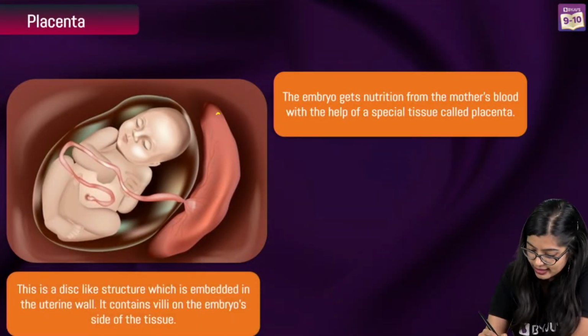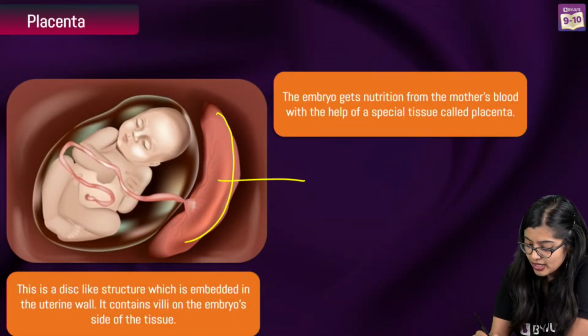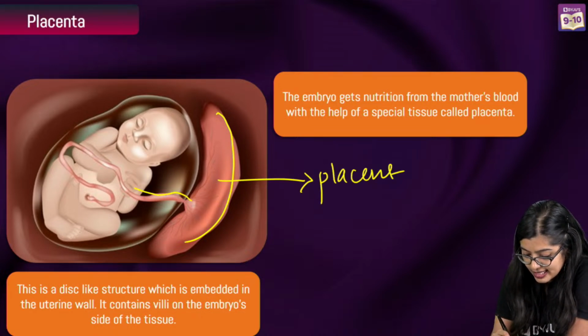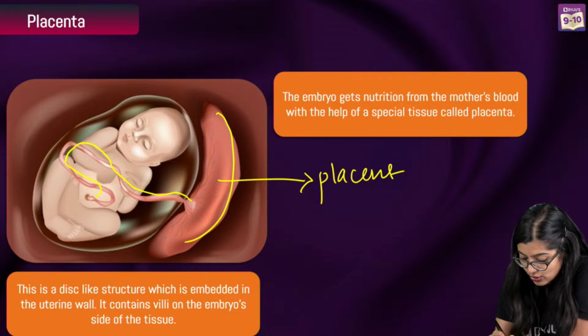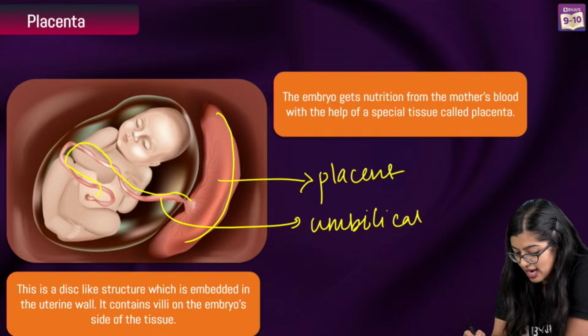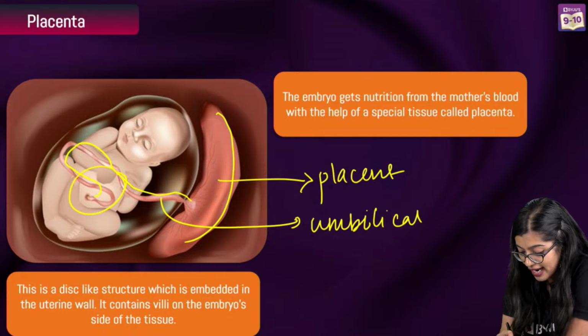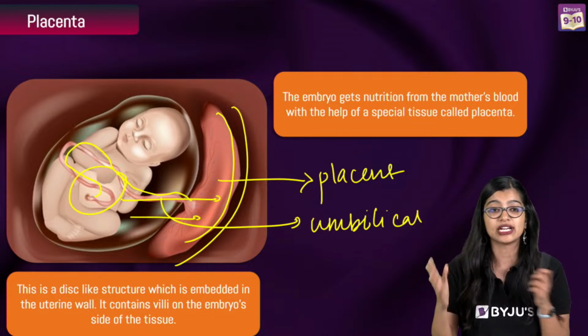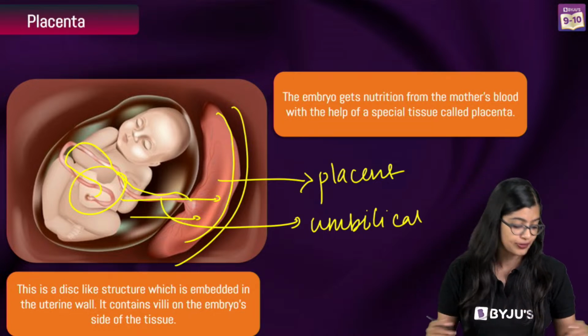So here if you see, this is your placenta, right? This is the answer to something else, but still. This is your placenta and we see that it is connected. So here we know that this is the umbilical cord, right? So we see that this right here is the umbilical cord that connects the placenta, which in turn connects to the baby, right? So it acts as a connection.